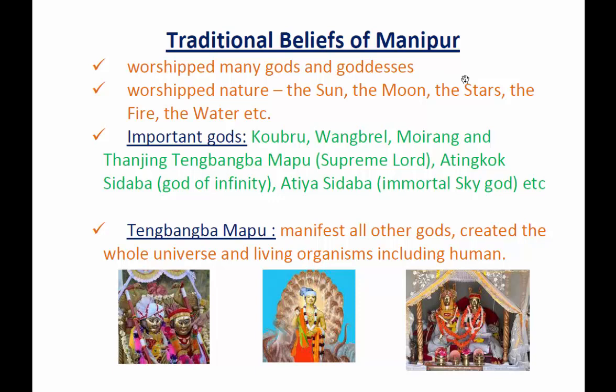They worship nature, such as the sun, the moon, the stars, the fire, the water, etc. Some of the important gods of the Manipuris, especially the Meiteis, are Kaubro, Wangbrel, Moirang, and Thangjing. Tengbangba Mapu is also known as Supreme Lord. Atinkok Sidaba, God of Infinity. Atia Sidaba, Immortal Sky God, etc.